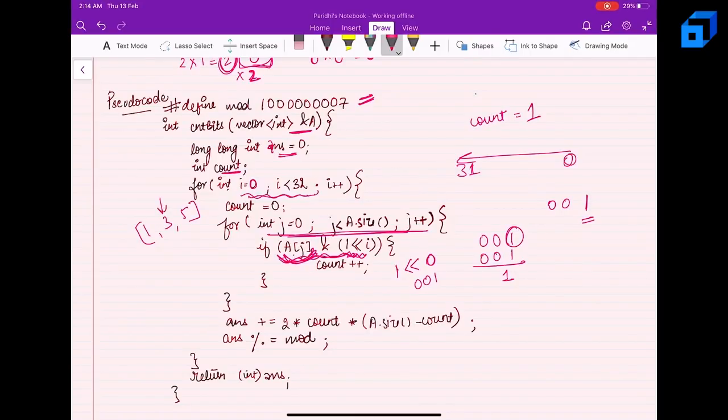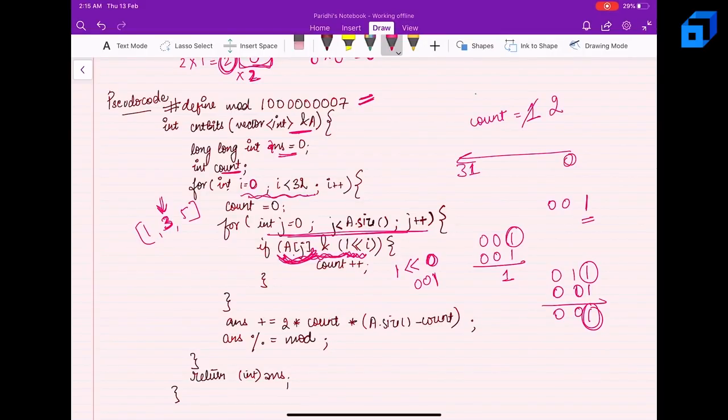Now j will become 1, and I'll be going to 3. So now I'll check that, okay, 3 is this, and again 1 left shifted by 0 gives me 1 only, right? So I'll get 001, and again this will give me 1, that means this bit is set. So this will return true, and I'll simply increment my count to 2.